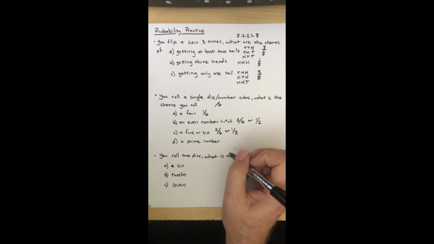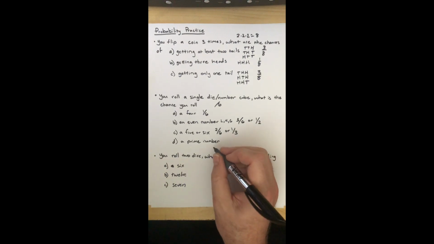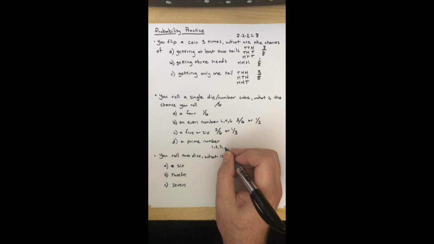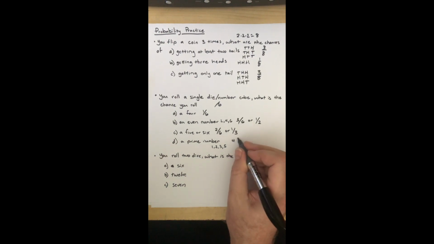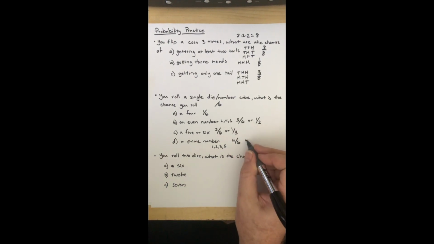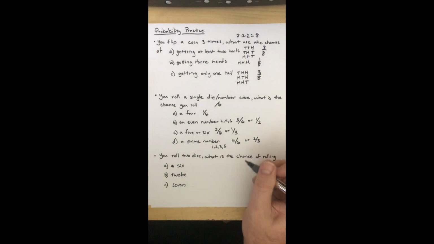Prime number. Okay, that's 1, 2, 3, 4 is 2 times 2, and then 5, 6 is 2 times 3. So 4 out of 6, or 2 out of 3.